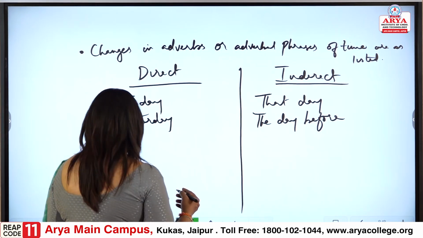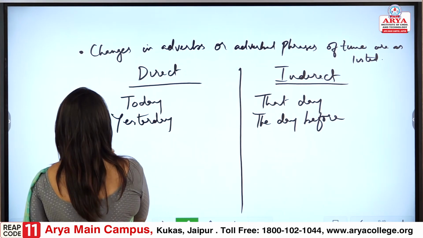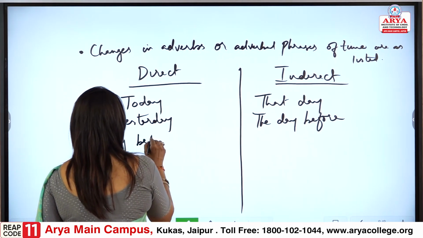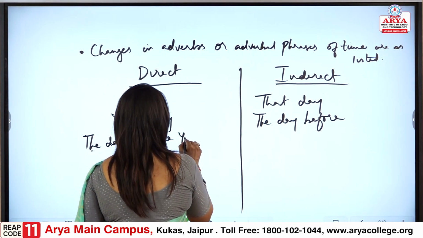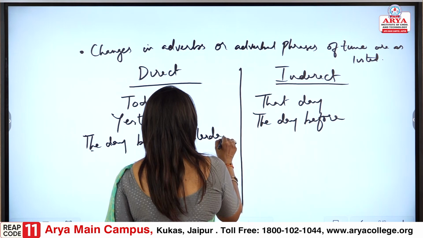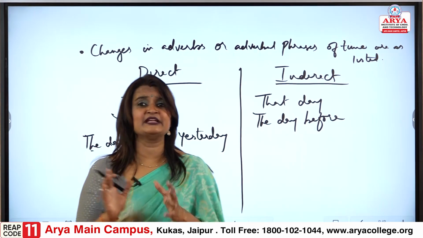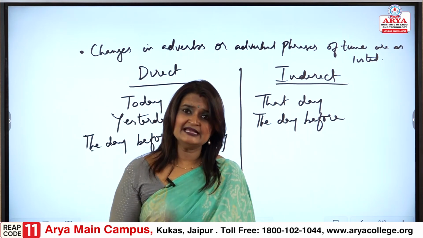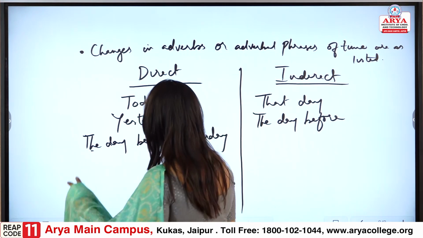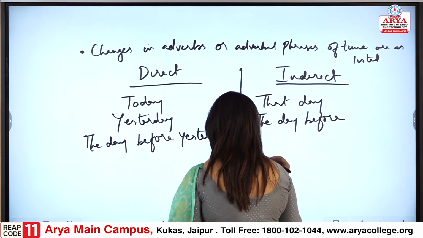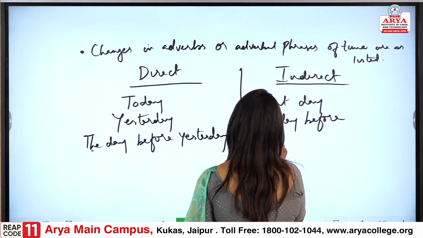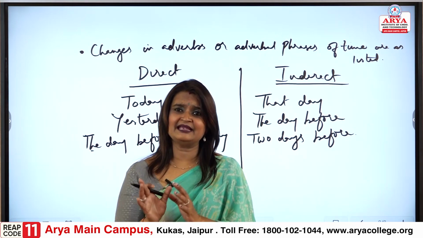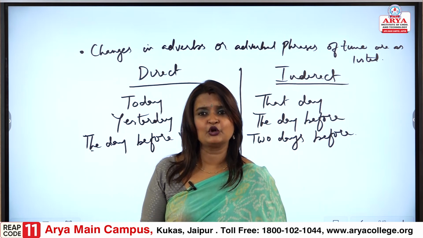Fine. Next, the day before yesterday. I hope we know this: the day before yesterday is one day prior to yesterday. So, how would we convert that? Two days before. It is simple, two days before. If we count yesterday, today and yesterday, it has gone to two days before.